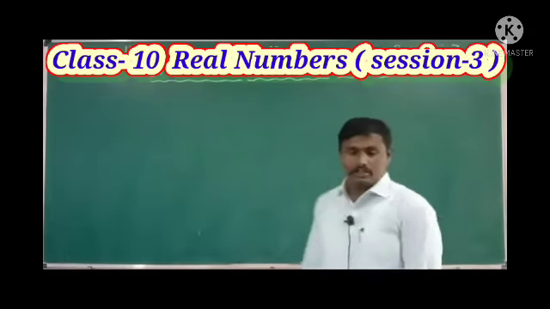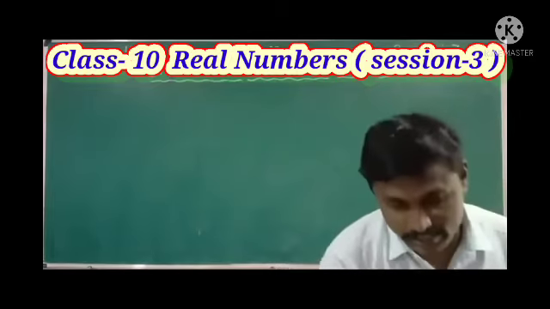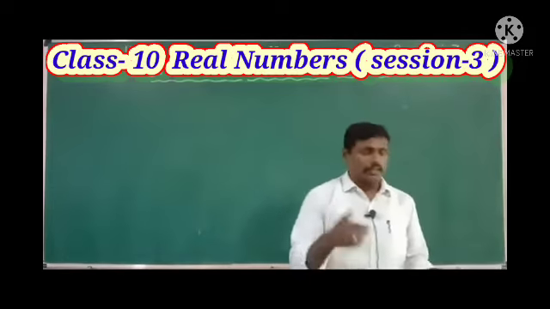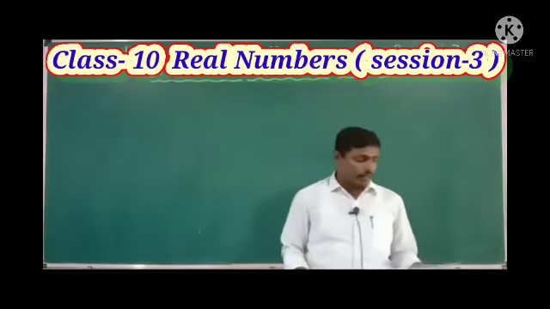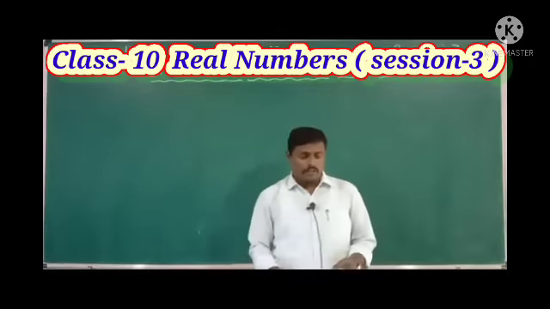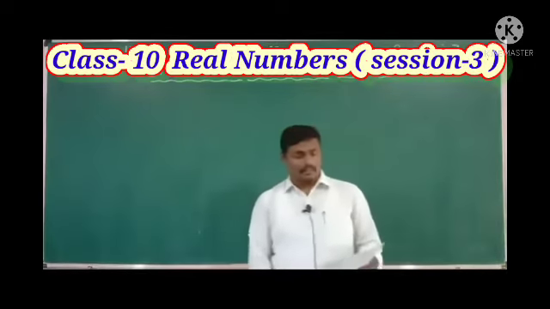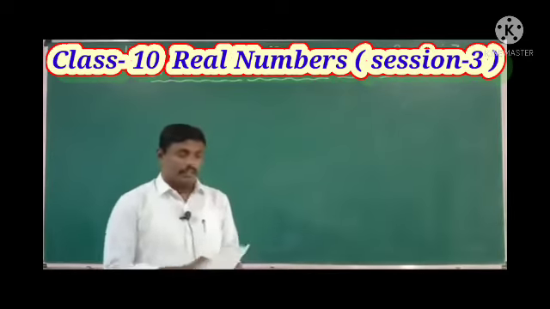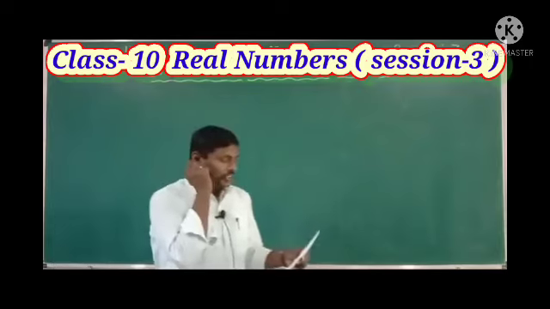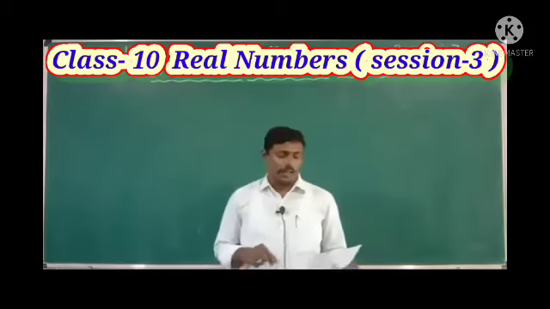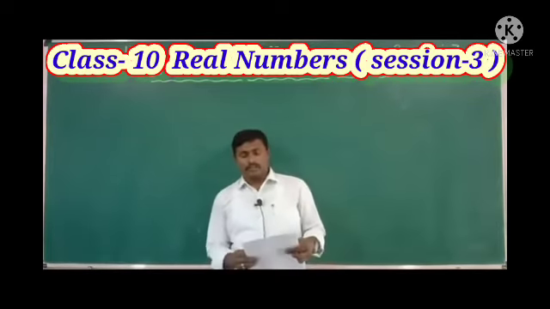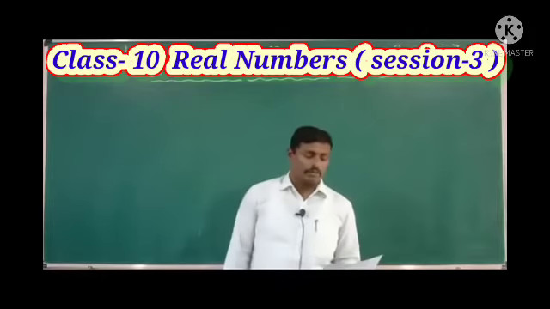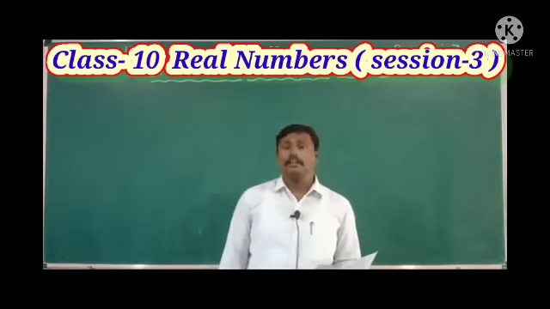In this session also we will discuss some more examples related to that concept. After that we will discuss the conversion of recurring decimals. See the first question: without actual division, find which of the following rational numbers are terminating decimals.